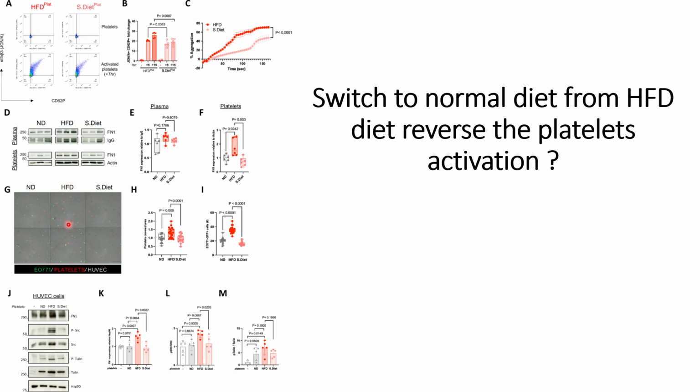But when they switch to the normal diet, we can see that there is a decrease in the tumor and platelet adhesion to the endothelial cells.